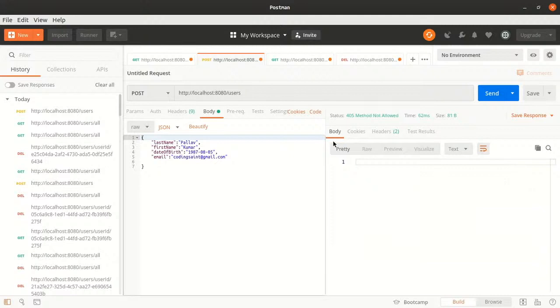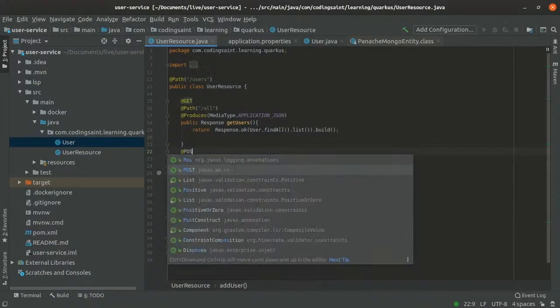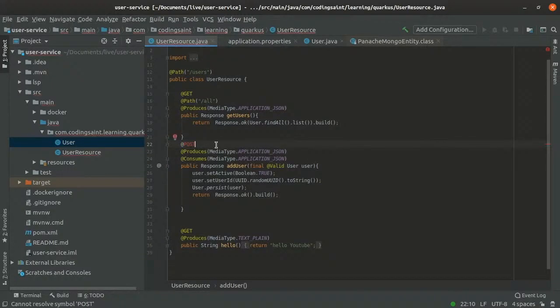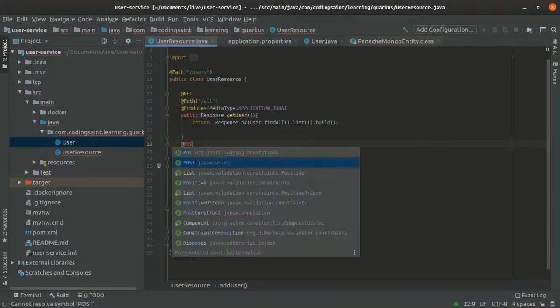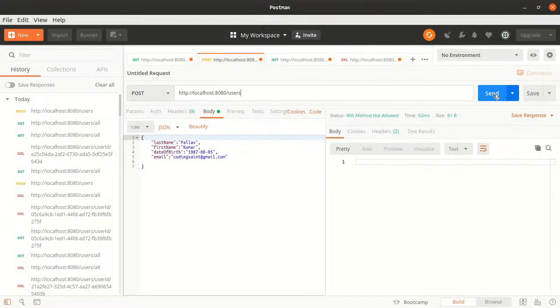Because I have added this user, let's see. Okay, so method not allowed. So posts users, and then I'm doing a post. I think this should be allowed, right? So I have not written a post. Okay, so this is right. I have not written a post. So let me change this to post. I'm sorry. Now let me hit it again.